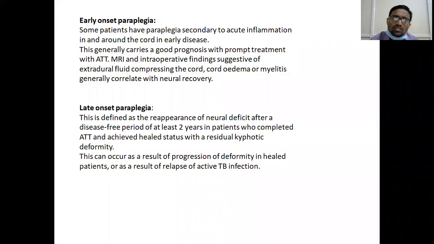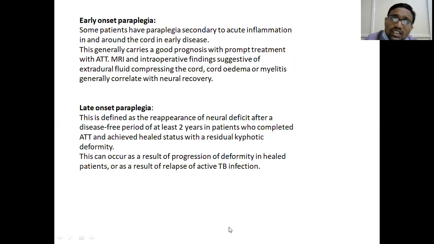Then comes Kumar's. Early onset paraplegia usually has a good prognosis because it is because of compression agents of acute inflammation. Once the acute inflammation is tackled by means of ATT or anti-inflammatory medications, the paraplegia might recover. But late onset paraplegia is because of already fibrous bands, a deformed spine, or reactivation of the healed spine tuberculosis.